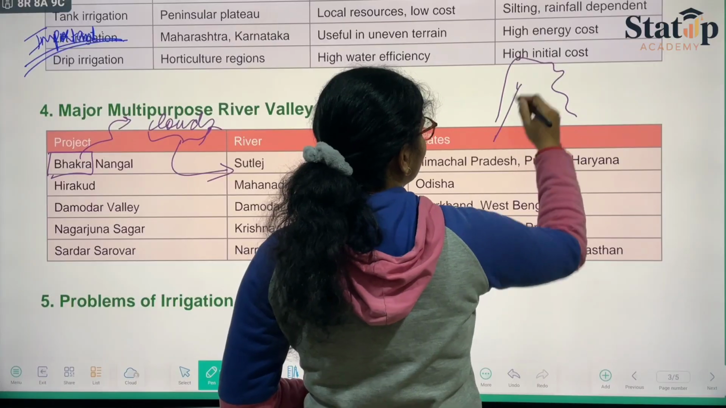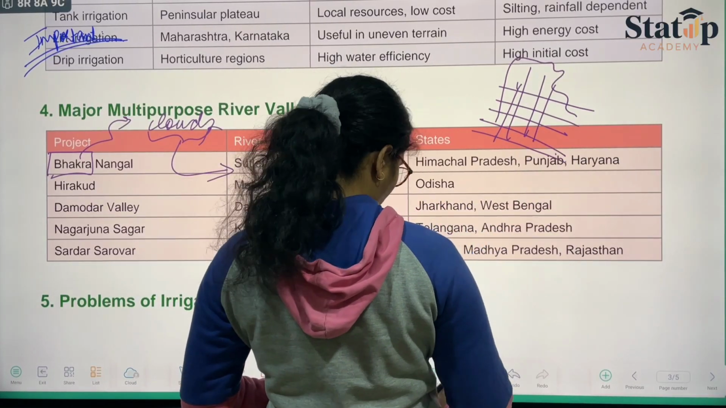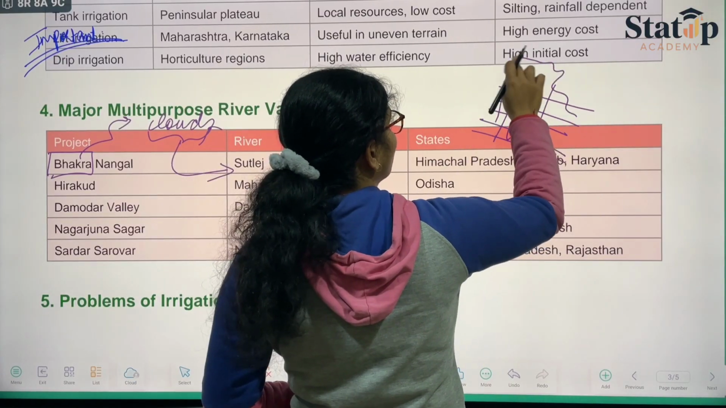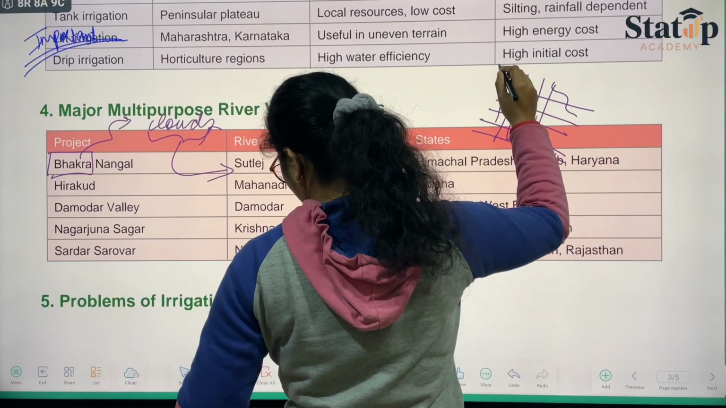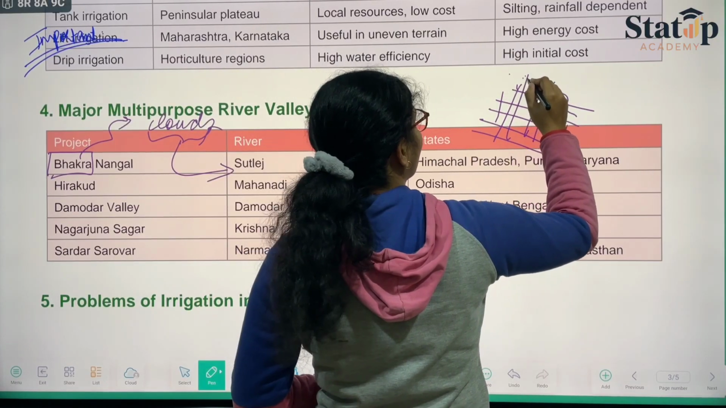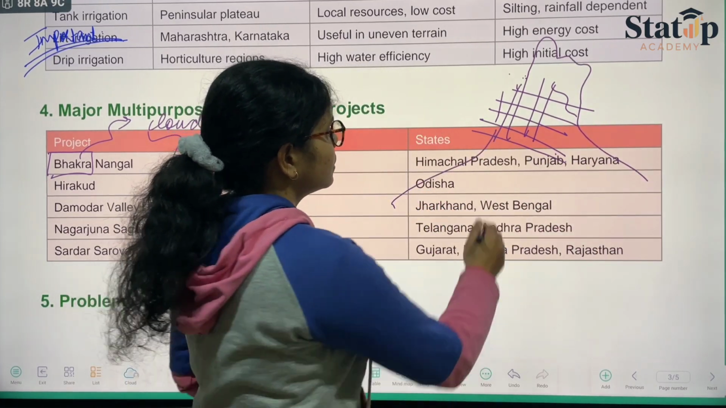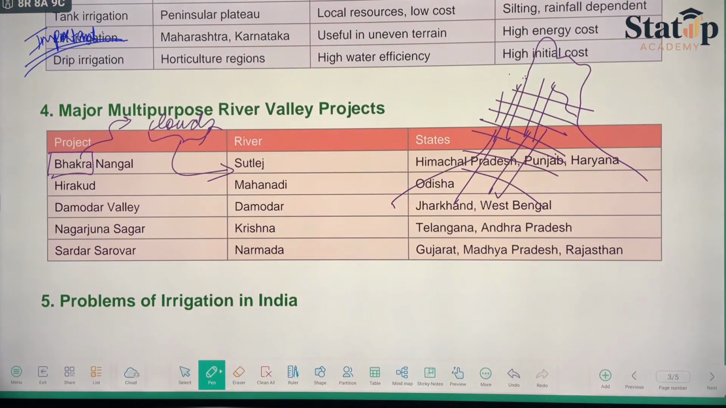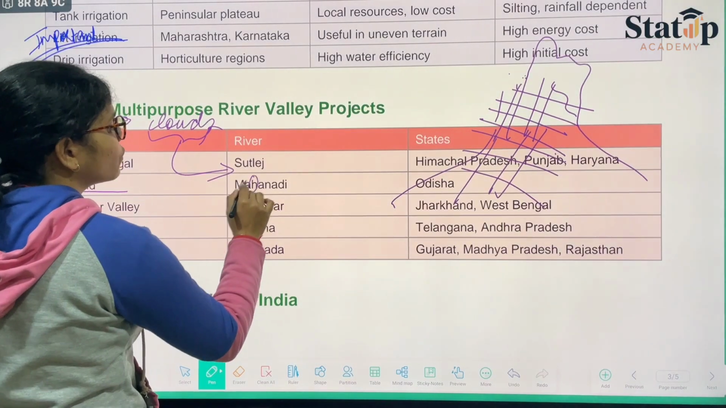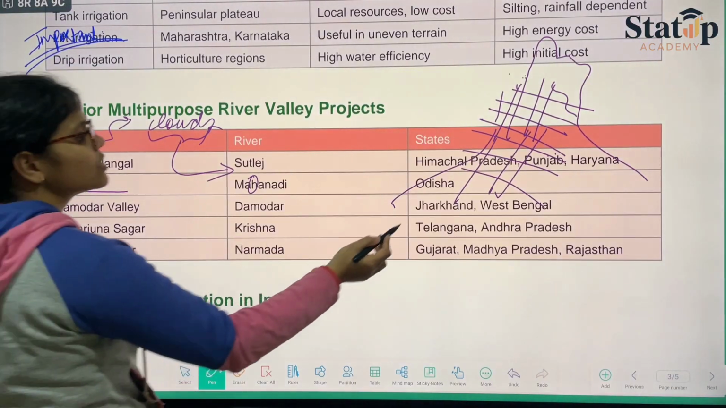ठीक है. यहाँ पर इस रीजन में मोस्टली, ये थोड़ा और ऊपर अगर हम कर देते हैं इसको, ठीक है, like this. In this region you can find your Barkha Nangal project where river Sutlej is there. When we talk about the Hirakund, Hirakund refers to Mahanadi, H for Hirakund, and H for Mahanadi, therefore like this you can learn, and it is found in Odisha.